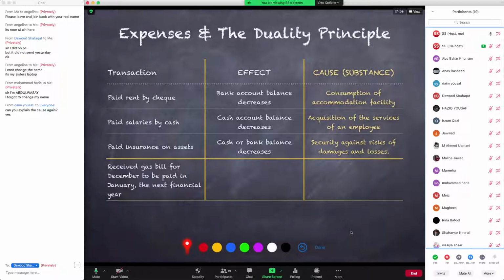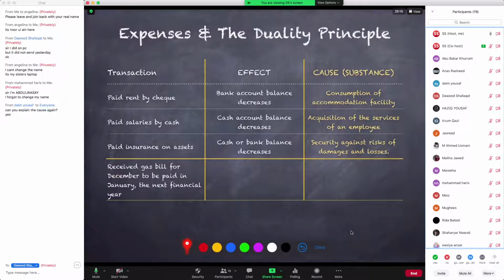You have a certain 2-3 weeks deadline. So now we have received, towards the end of the month of December, a gas bill, and that gas bill is payable in the month of January, and the month of January falls in the next financial year.